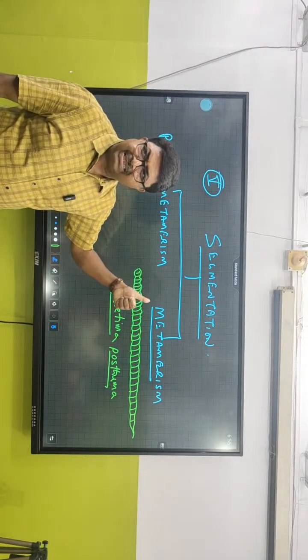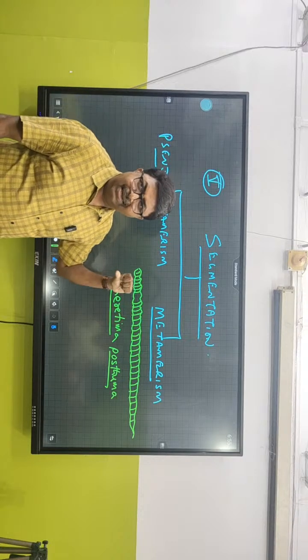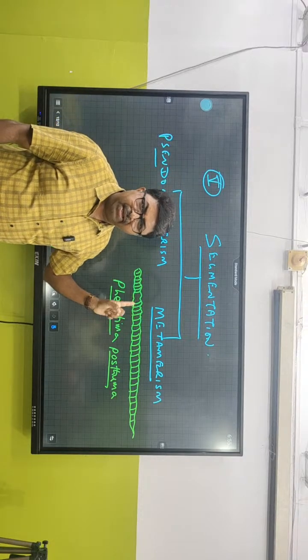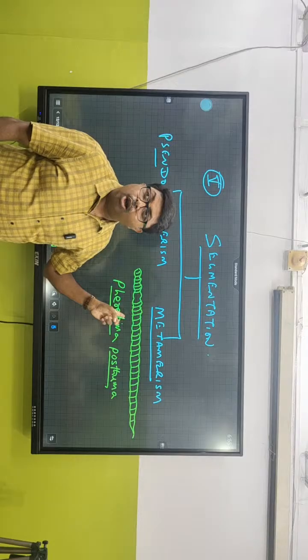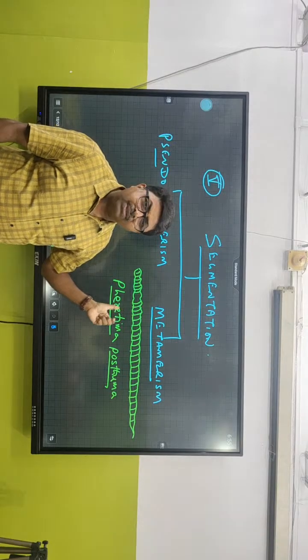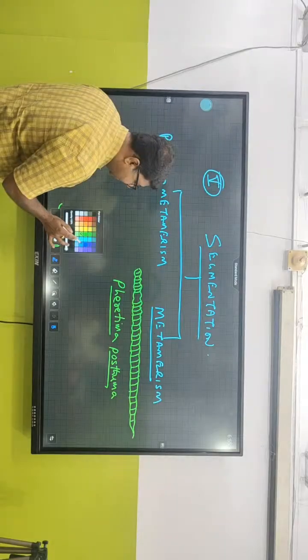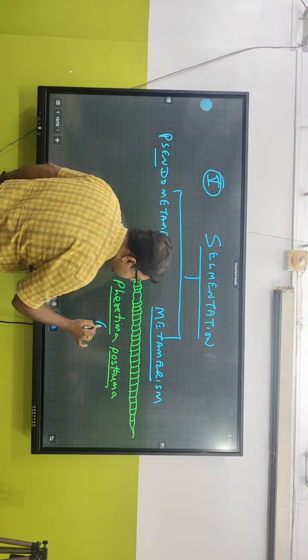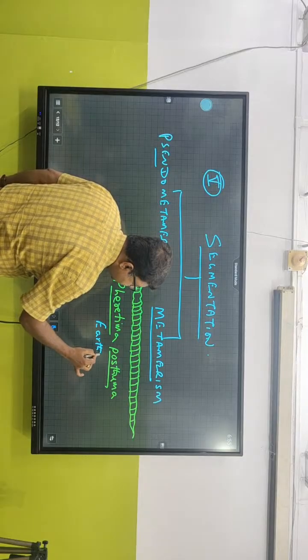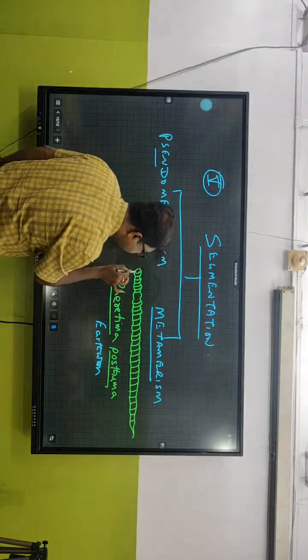They come under which class? Anybody? Polychaeta or oligochaeta? Not polychaeta. Oligochaeta. There are fewer segments. And polychaeta is Nereis. Is it there in your book? Okay. Now, Pheretima posthuma is earthworm. And this earthworm has many segments.